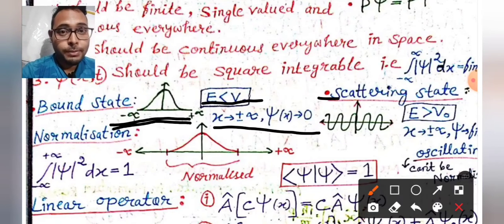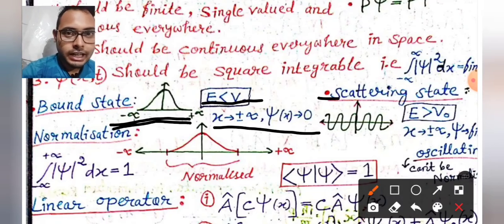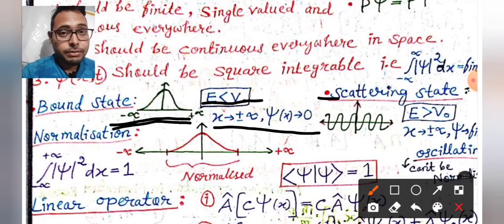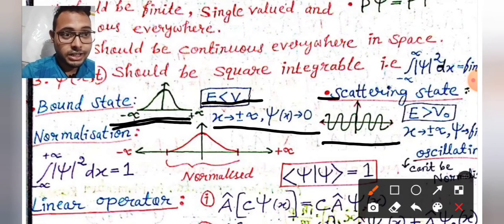That is the normalization condition. Okay, scattering state. In a scattering state, energy must be greater than the potential of that system, so the wave function is oscillating throughout entire space, from minus infinity to plus infinity. This is the scattering state.